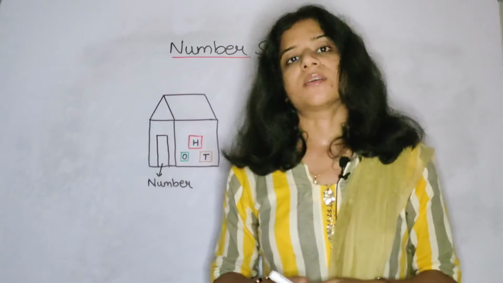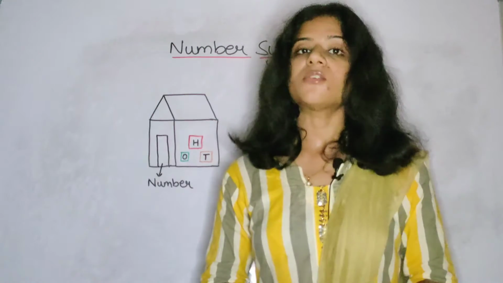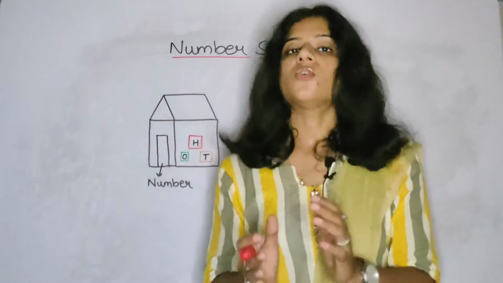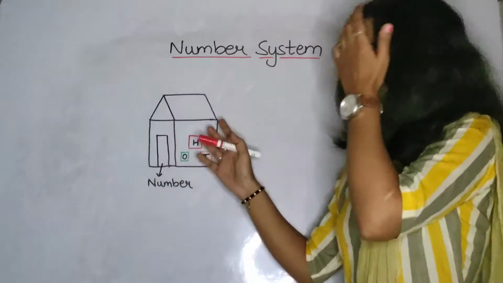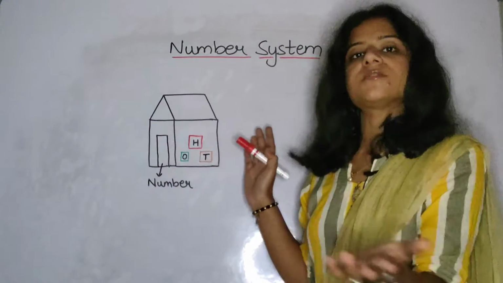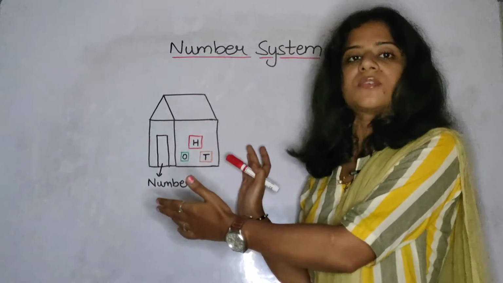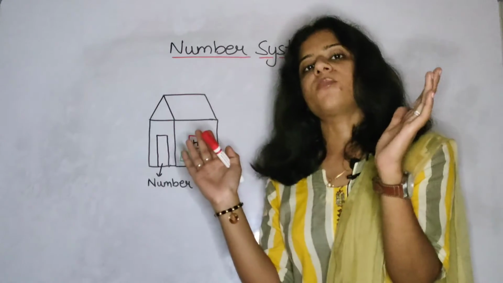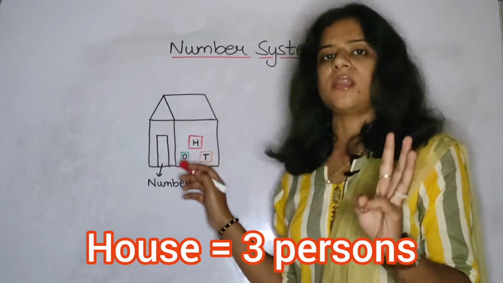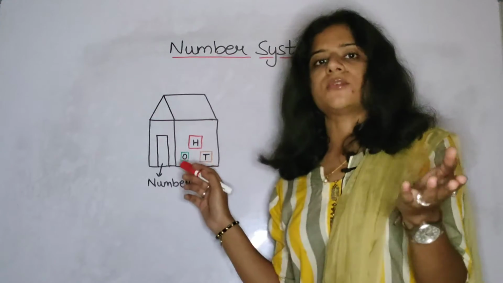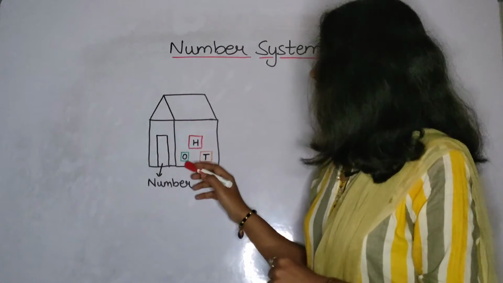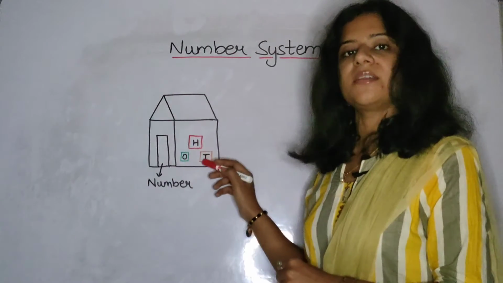Now, how does it work? Like we work, in the same way numbers also work. They also get together in one form. Now, let us take the example of a house. Just take it in the form of a story. In this house, there were three persons living, like, suppose, you and your mother and father. Now in that house, these three persons are living.